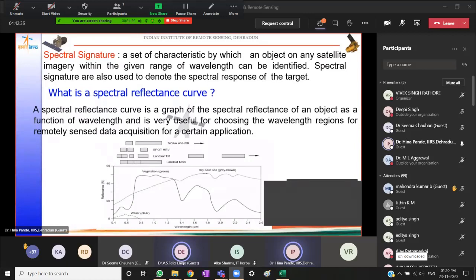Right? Now the physical condition of the object is very important, meaning clear water will display this characteristic. If there is some impurity or suspended material or pollutant, then this curve will show a change. The spectral reflectance curve will show a change in case there is a change in the physical condition of the object that we are considering.